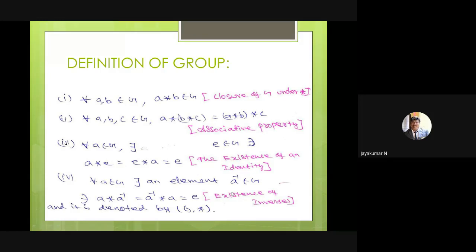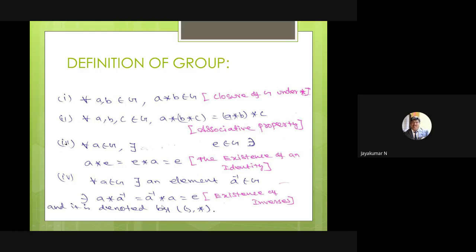Okay, clear? Sir, you told that when you do the problem, we consider only A star E equal to A. Why do you choose only one term, when the definition gives two expressions? Suppose we choose A star A inverse equal to E, finally we can derive A inverse.